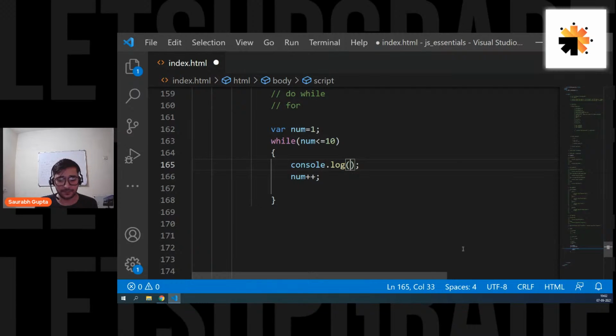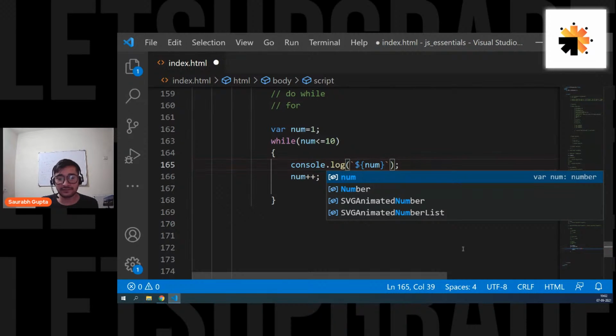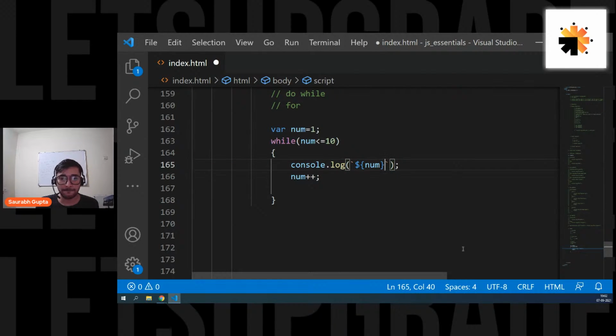See, simple. Let's put up a string here. Put some backticks. We have learned it, right? Let's say I want to print a variable. So we know how to print a variable in backtick. Let's say we print num. Okay. Then let's say we put like this, multiplied by. Then let's say I want to print 2 there. So we can directly write 2. Doesn't matter. Okay. Then I want to use equal to.